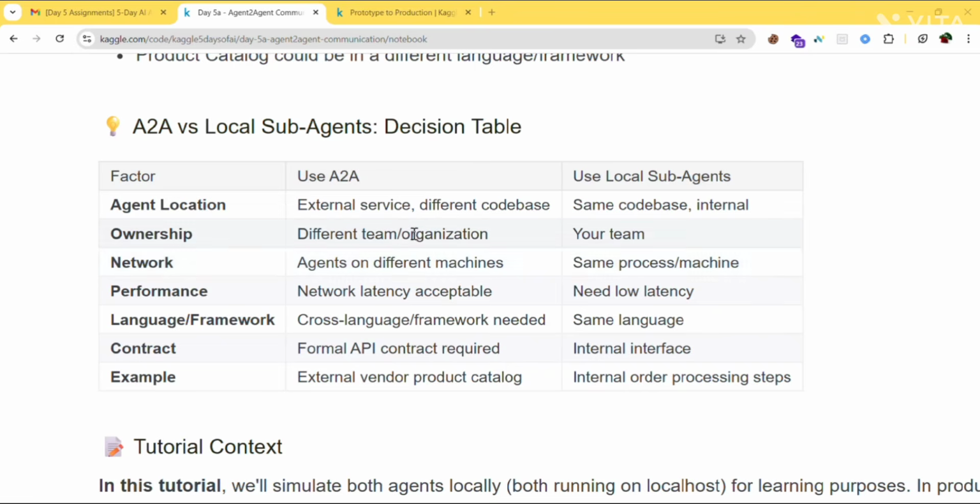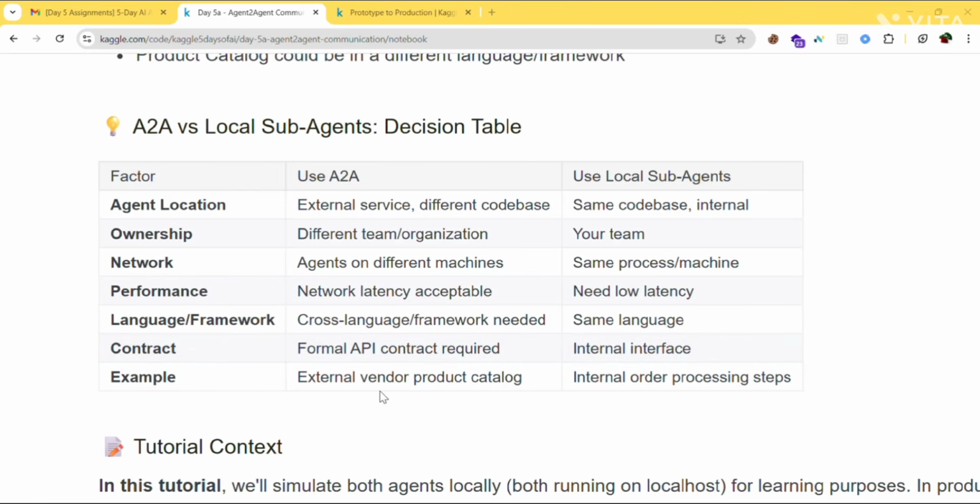Next, network. Agents on different machines or on the same machine. Performance. A2A involves network delay, which is slower, and sub agents are faster, so they are best for real time. Next, language or framework. If the other agent is written in Java or Node.js, use A2A. If both agents use Python or ADK, use sub agent.